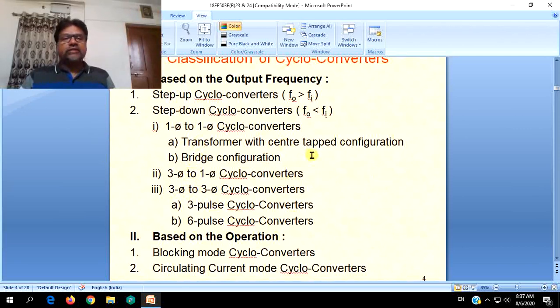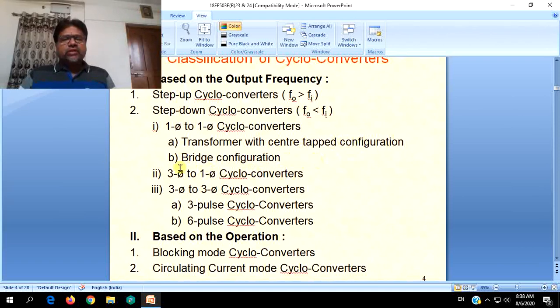And again, these are further divided on the circuit configurations, how they are designed. The most commonly used and simplest ones are the step down cycloconverters under the category of single phase to single phase cycloconverters. The first one is the transformer with center tapped configuration, just similar to what we discussed for rectifiers and even AC voltage controllers, where a center tapped transformer is used to supply the load. It is the simplest case which we are going to discuss in our sessions.